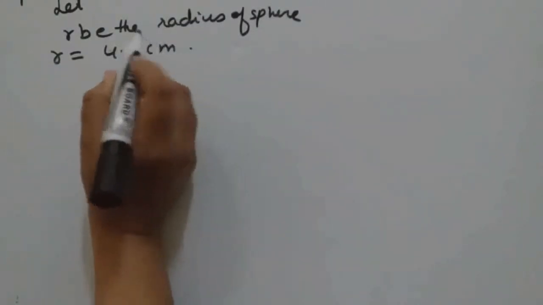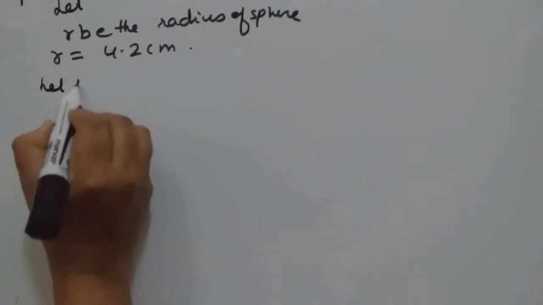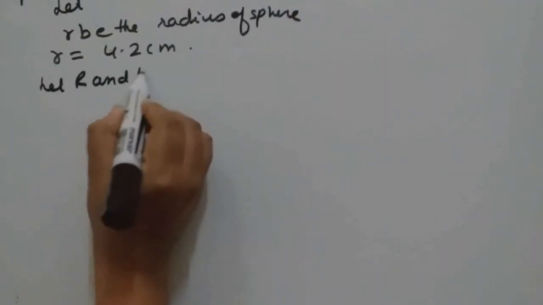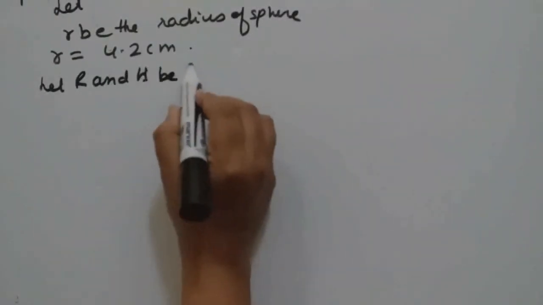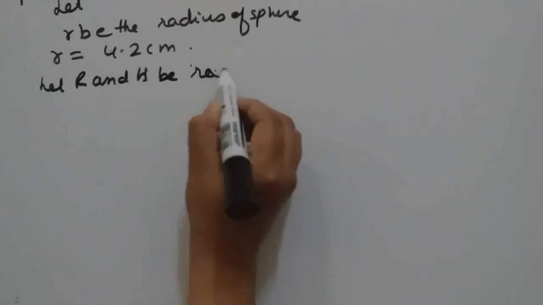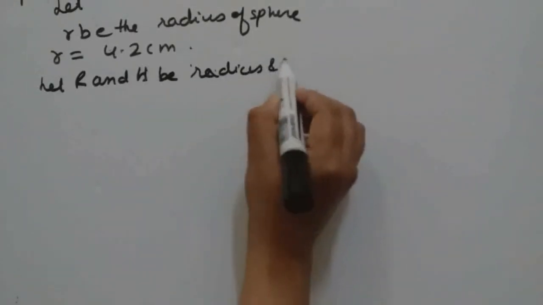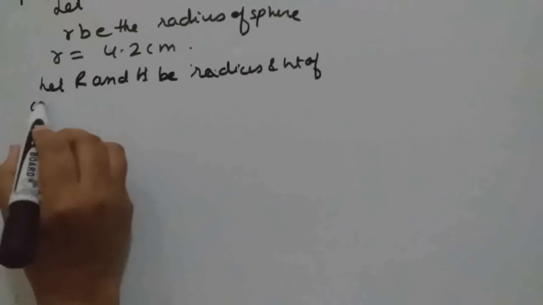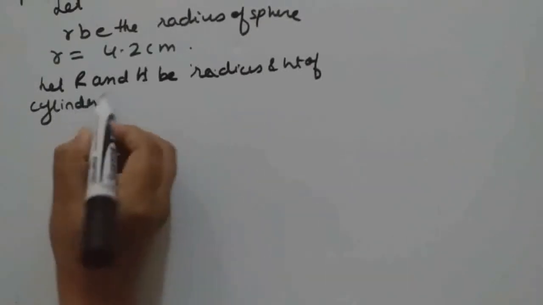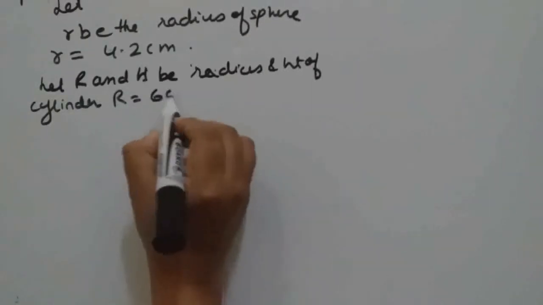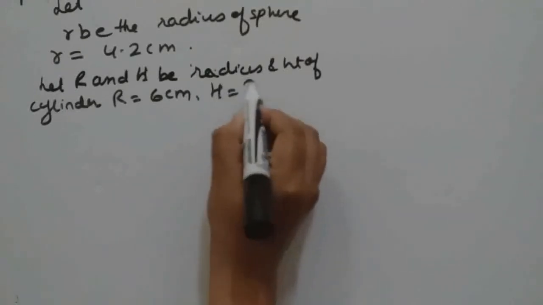And for the cylinder, height is also given. So let R and H be radius and height of cylinder. So this R is also given, 6 centimeter, and height we should find here.